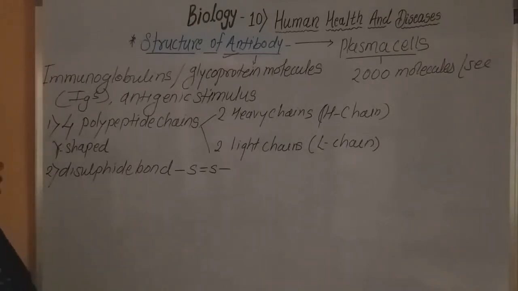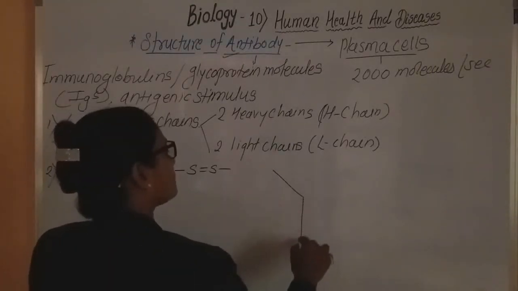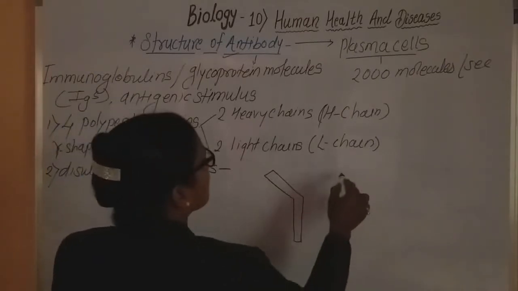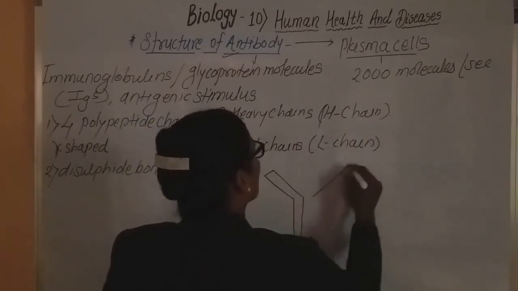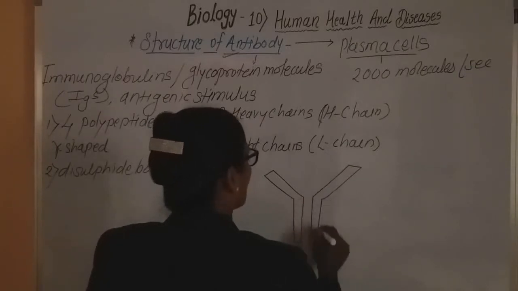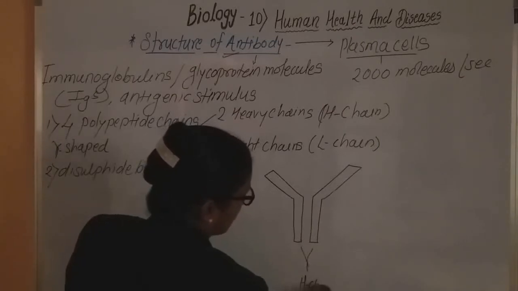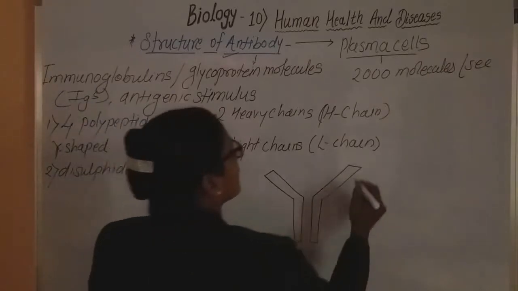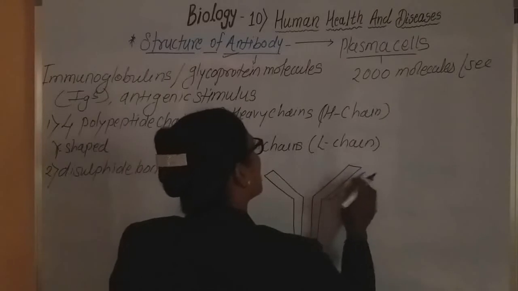Now, if you observe this antibody structure, see, this is the first chain, Y-shaped. These two are the H chains. On the outer side of the H chains, these two chains are present.